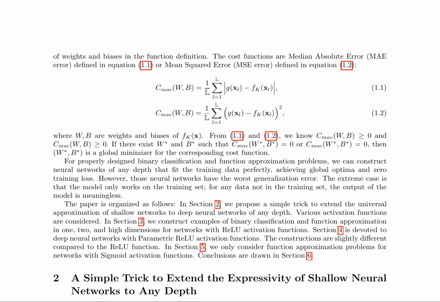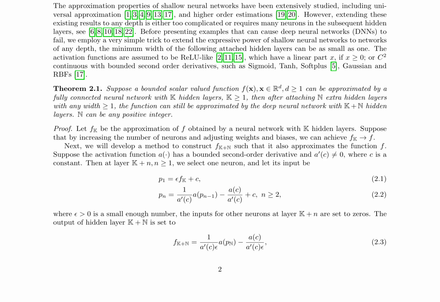They select one neuron at layer k plus n, greater than or equal to 1, and let its input be p1 equals epsilon f_k plus c, where epsilon greater than 0 is a small enough number, and c is a constant. The inputs for other neurons at layer k plus n are set to zeros. The output of hidden layer k plus n is set to 1, a(c), epsilon a(c), p_n, a(c), c, epsilon, where a'(c) denotes the derivative of the activation function at point c.